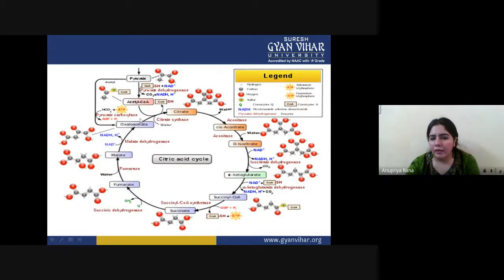In the Krebs cycle, oxaloacetate is a product of the whole cycle. So we need two products: first, pyruvate, the product of the glycolysis pathway, and second, oxaloacetate, the product of the Krebs cycle. The combination of this pyruvate and oxaloacetate, with several enzymes, will start the gluconeogenesis.